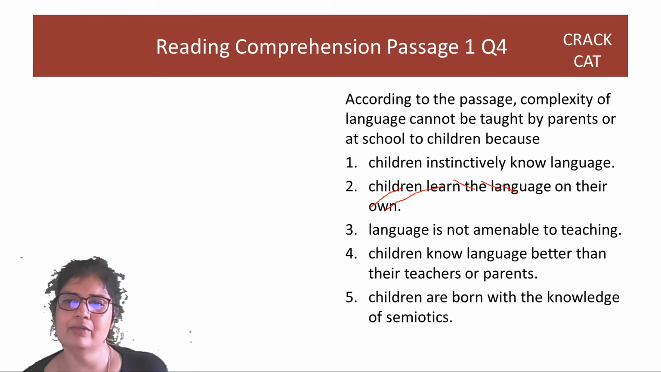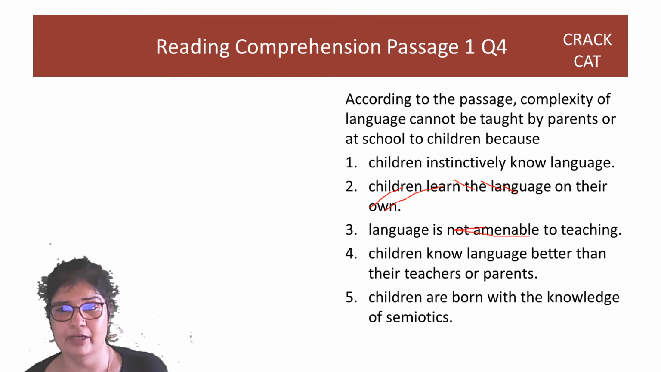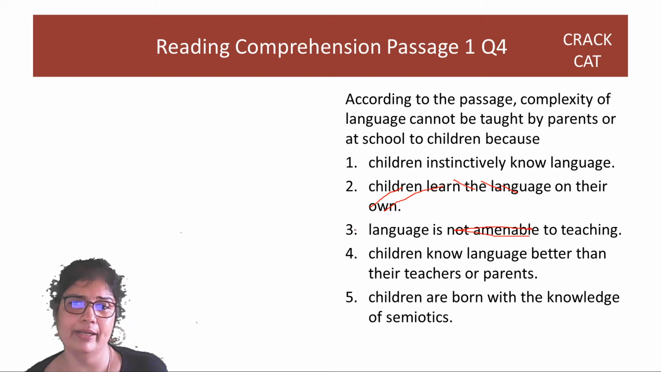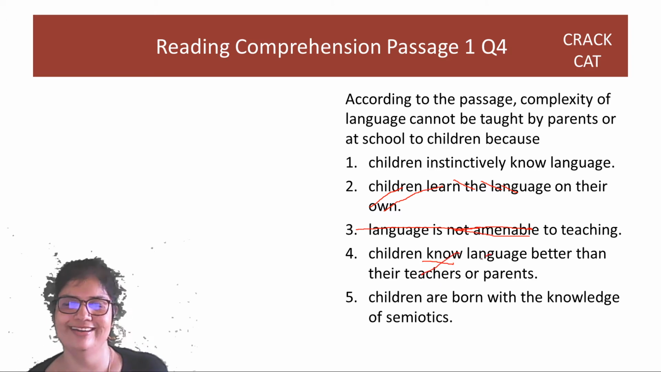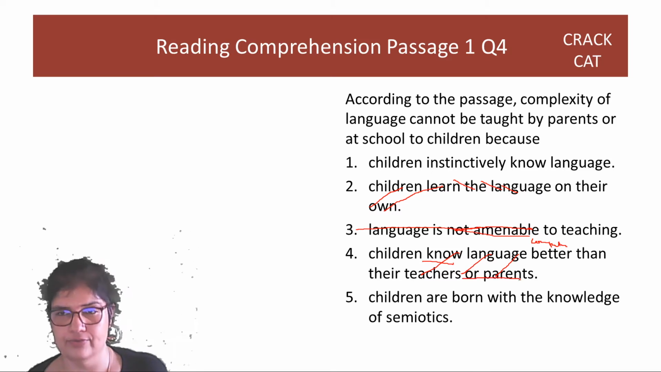It's not amenable to teaching. But we grow up and we learn other languages, right? So language is amenable to teaching. The languages that we don't know as a kid, we grow up and learn. So 3 is also out. 3 is also extreme. Children know language? Come on, this is not true, right? Children know language pretty well compared to a computer language, but not better than their teachers or parents.